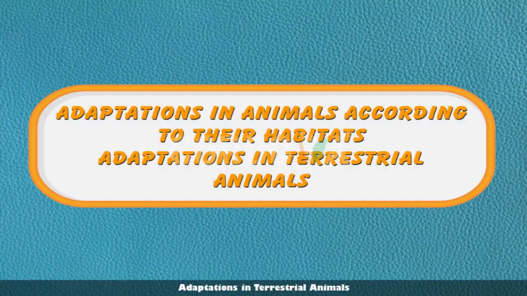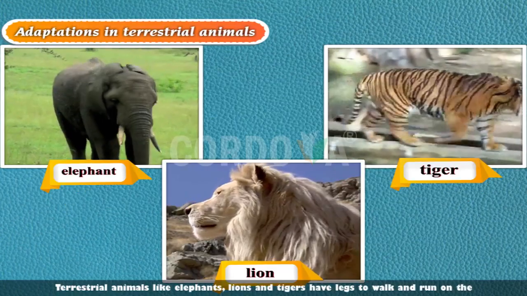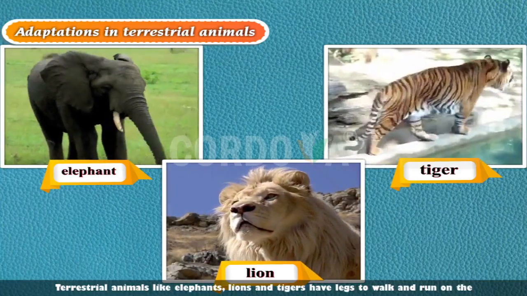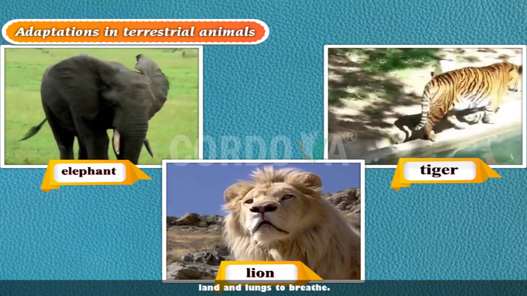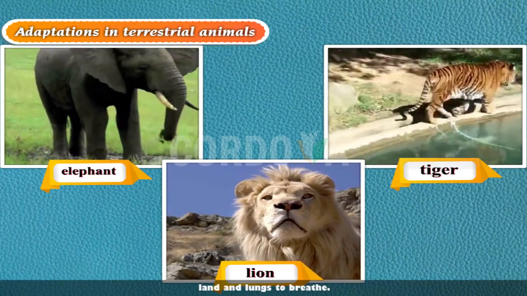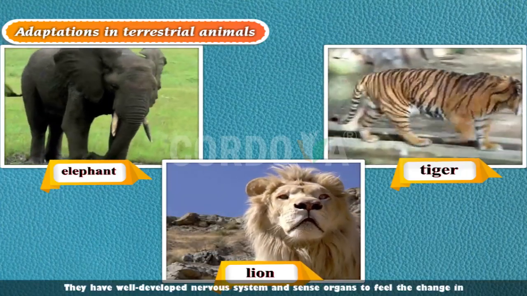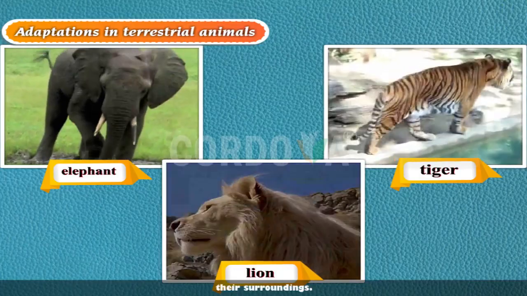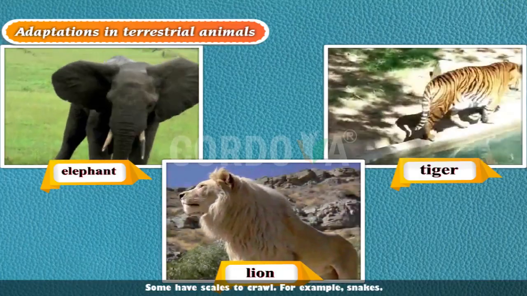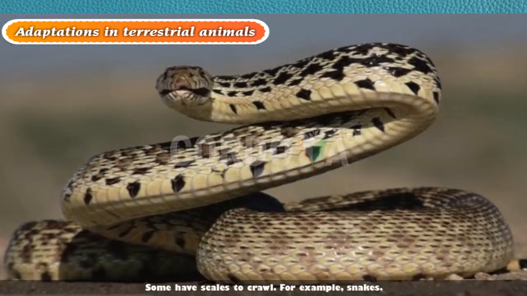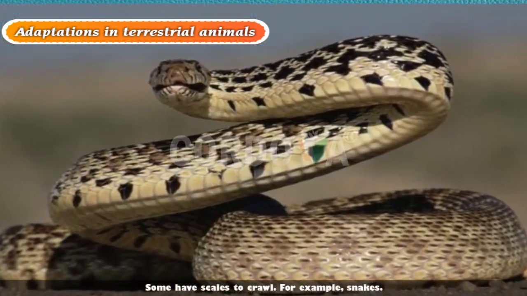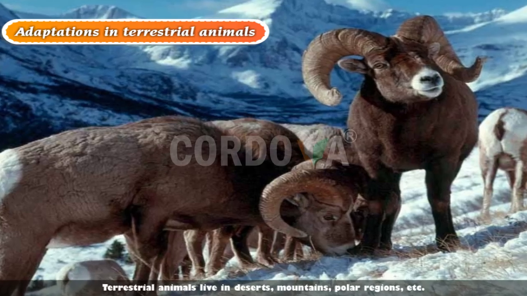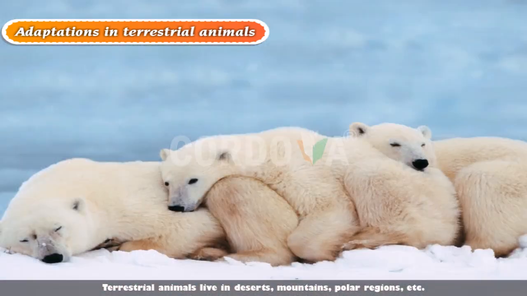Adaptation in terrestrial animals. Terrestrial animals like elephants, lions, tigers have legs to walk and run on land and lungs to breathe. They have well-developed nervous system and sense organs to feel the change in their surroundings. Some have scales to crawl. For example, snakes. Terrestrial animals live in deserts, mountains, and polar regions, etc.